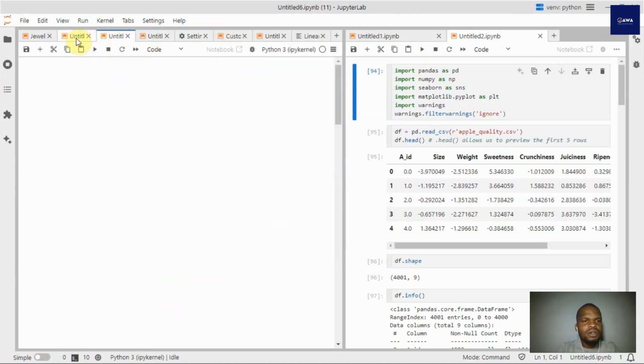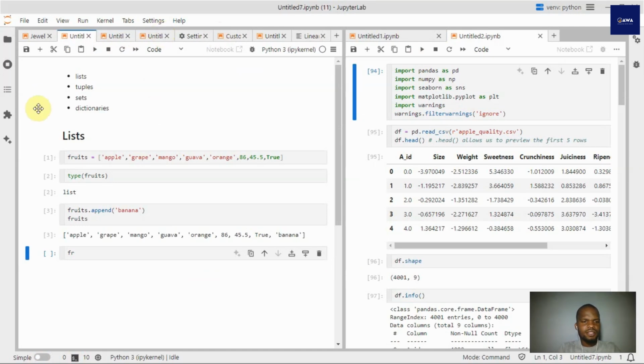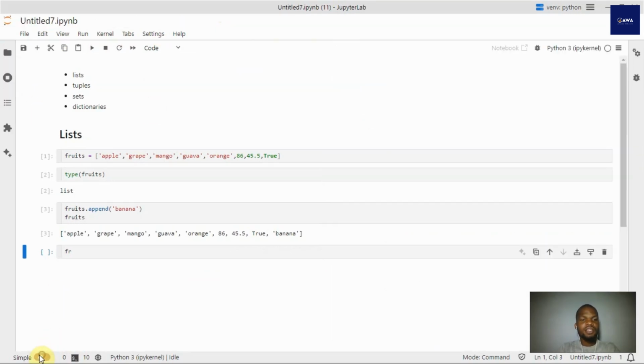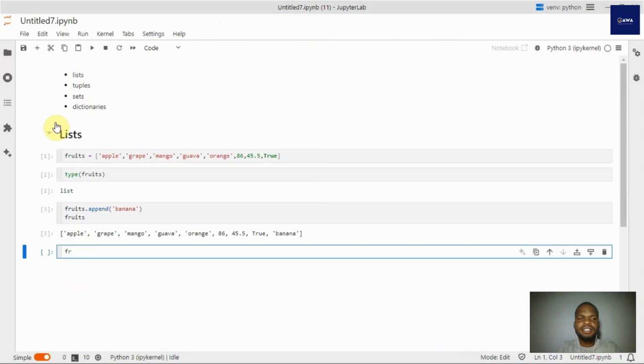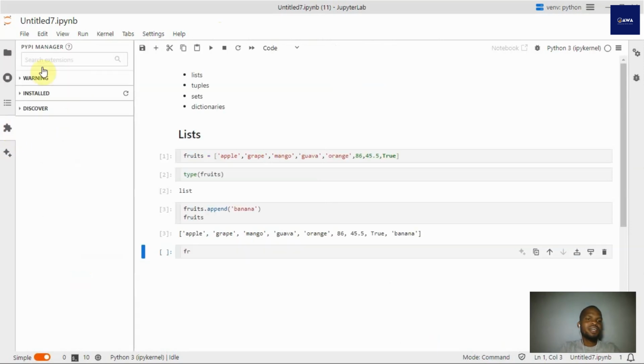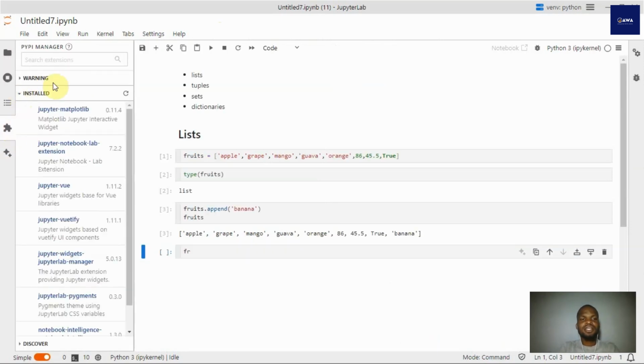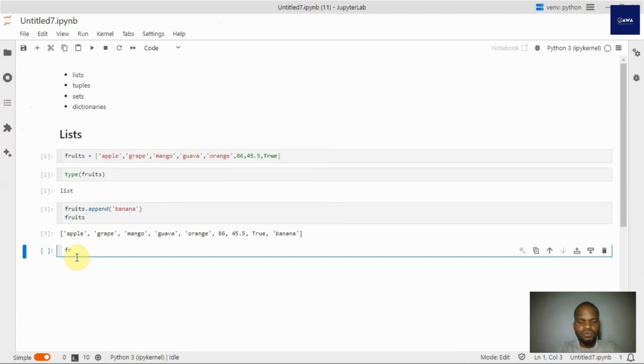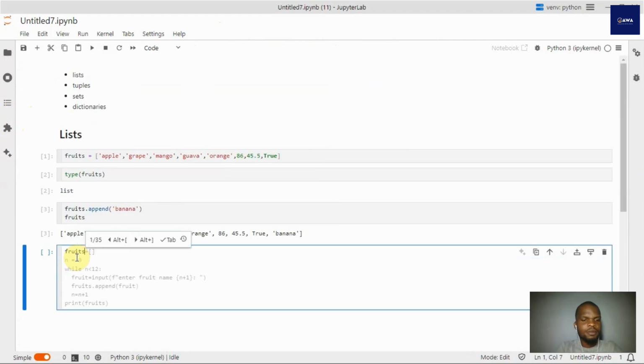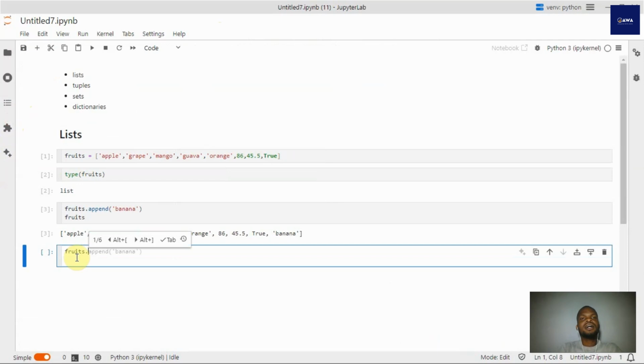All right, so this is where we are. If that doesn't work, then it means there is another extension that I installed that I may need to uninstall later.